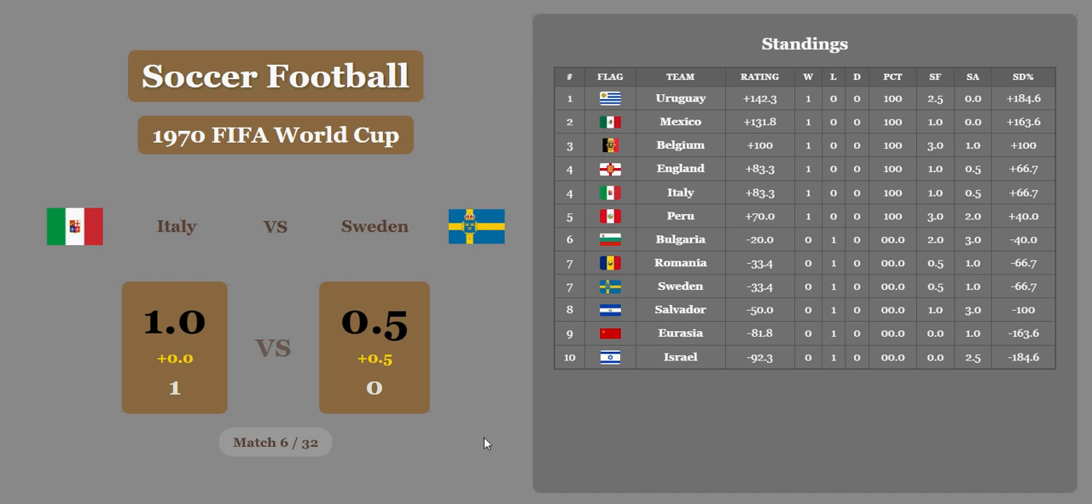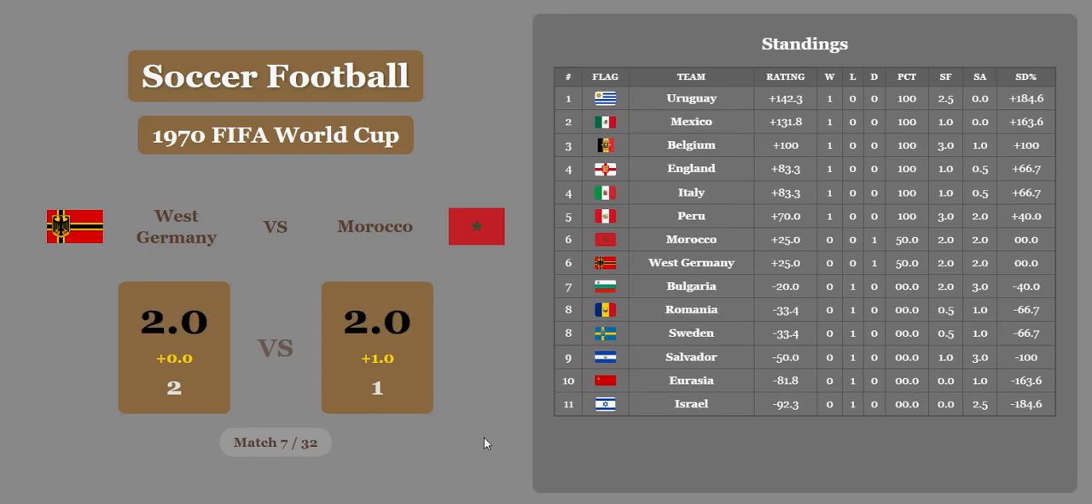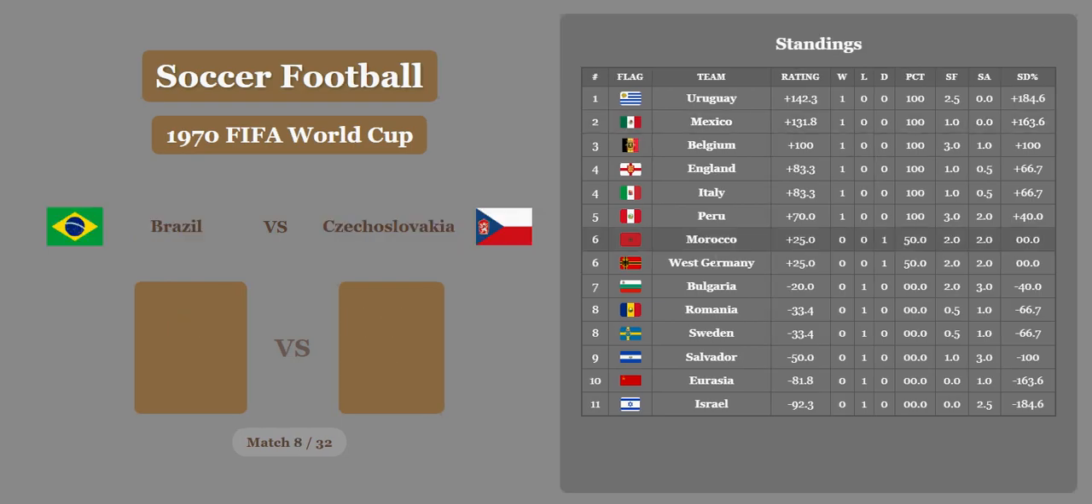And Sweden tied in 7th with Romania. West Germany versus Morocco. 2-1 was the final score in 1970. Morocco's going to get a whole goal for the economic difference, so it'll end in a draw. And Germany tied with Morocco, now in 6th place. Uruguay still in first with that immense rating, but Mexico not too far behind.